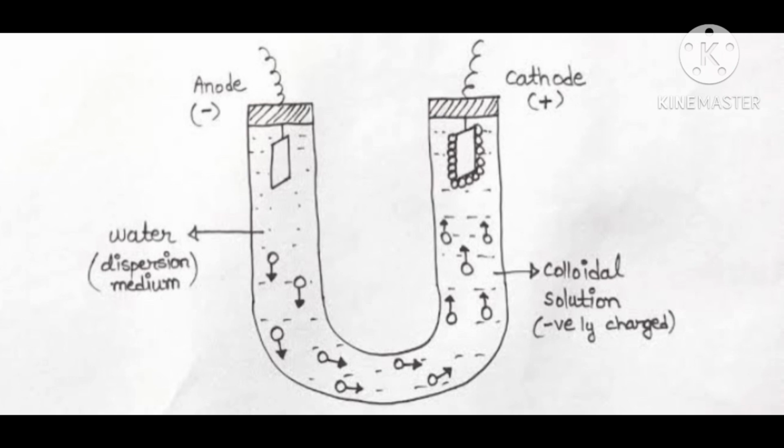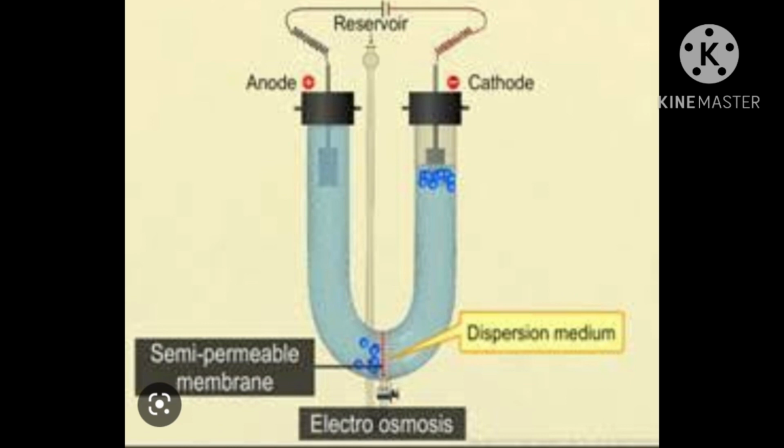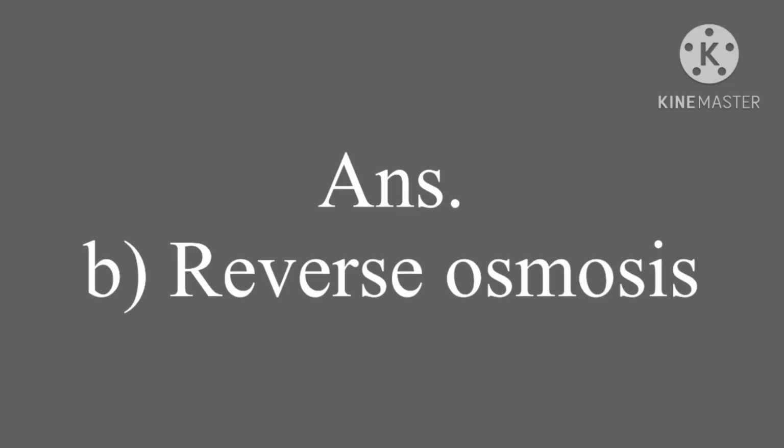This is electrophoresis. And in electroosmosis, what happens? Only the dispersion medium moves under the influence of an electric field. And in osmosis, you know that. And this is reverse osmosis.